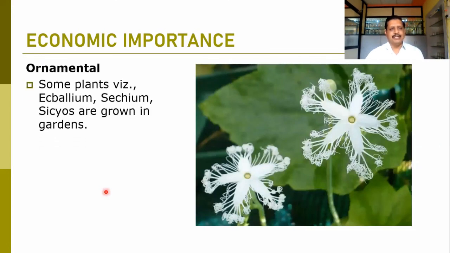Among ornamental species we see some: Ecballium, Sechium, and Cissus, which we call सायसिस. So that can be here, and these are the botanical species which can be planted in the garden because of its beautiful flowers.